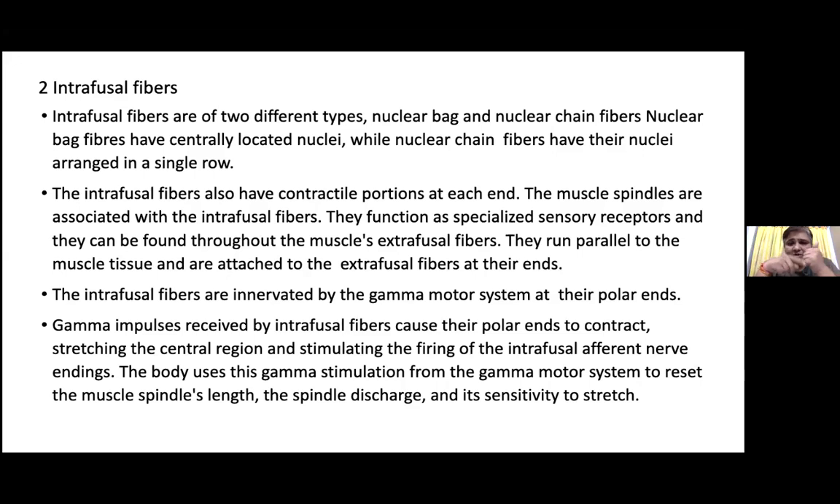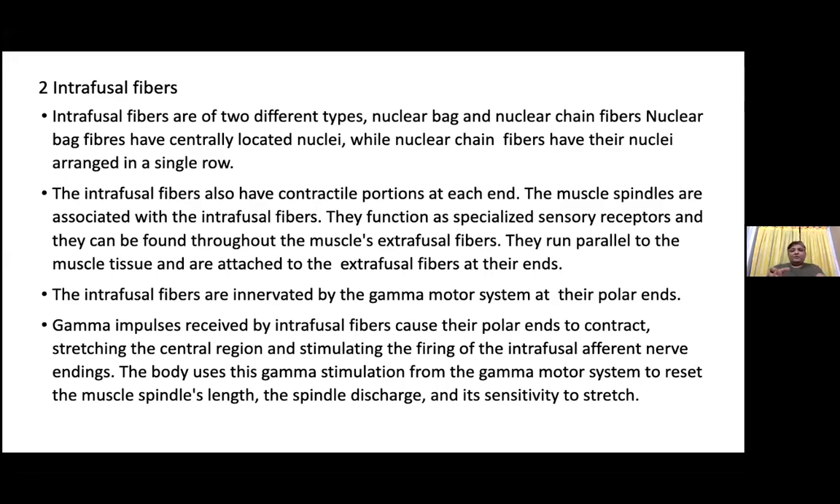They are found throughout the extrafusal fibers and they run parallel to the muscle tissues. The intrafusal fibers are interconnected by a gamma motor system at their polar ends. The gamma impulses received by the intrafusal fibers cause their polar ends to contract, stretching the central region and firing the intrafusal fibers' nerve endings. The body uses this gamma stimulation in the gamma motor system to reset the muscle spindles, spindle discharge, and its sensitivity to stretch.